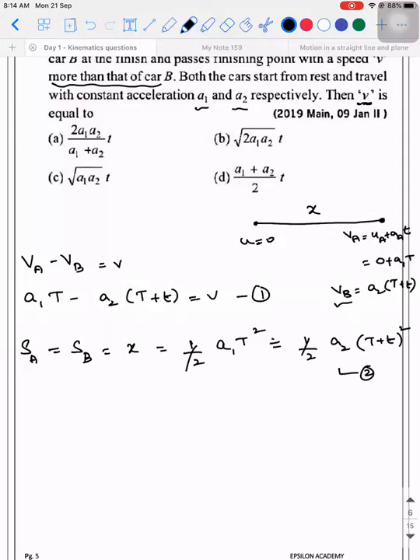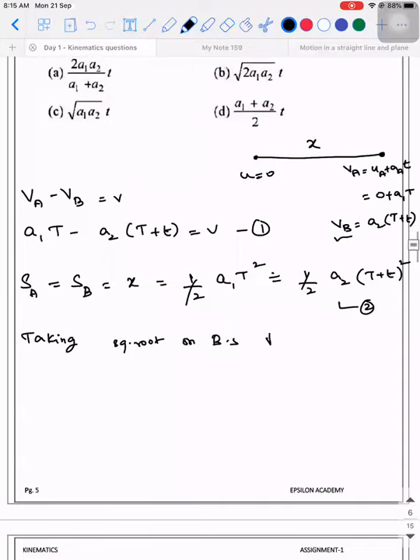So I suggest you to eliminate the square. How will you do that? If you have to eliminate the square, take square root on both sides. So if you take square root on both sides, what do you get? Root of A1 into capital T is equal to root of A2 into capital T plus small t. Let this be equation 2. Okay. Now tell me, how are you going to solve this? So you know what is the value of capital T plus t?